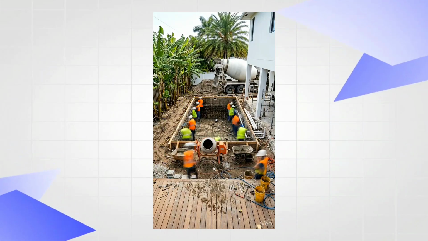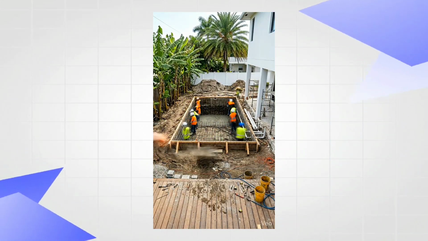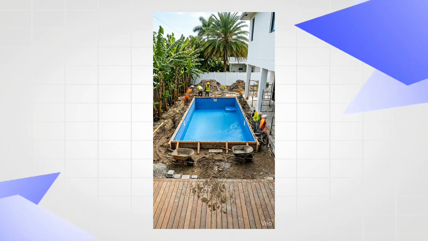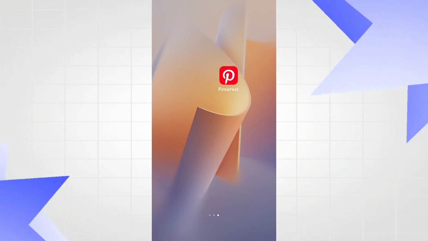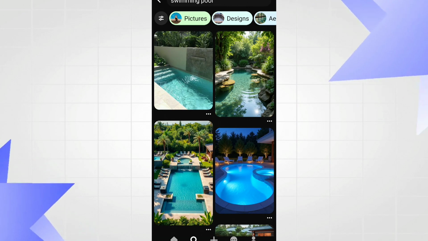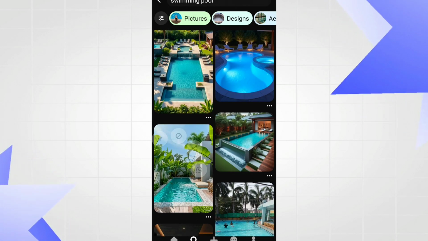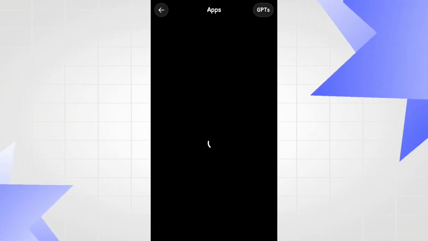These types of AI videos are going viral nowadays. Here's an easy way to create them completely free. First, open Pinterest and search for the image you want to recreate. Download the image. Next, open ChatGPT.